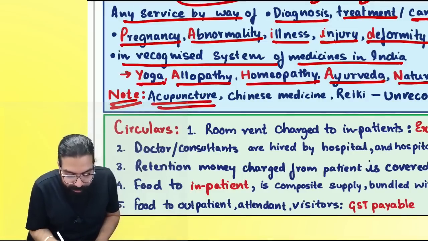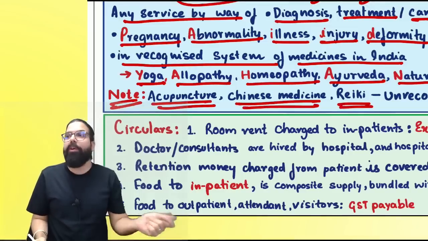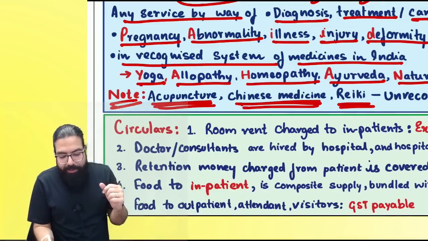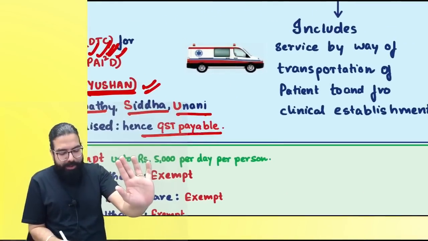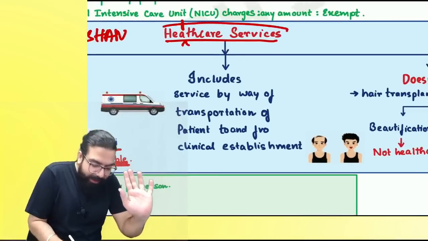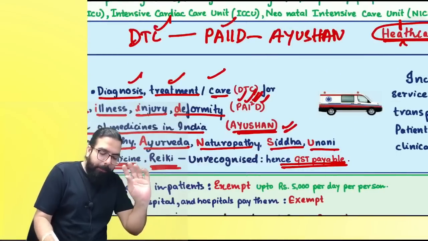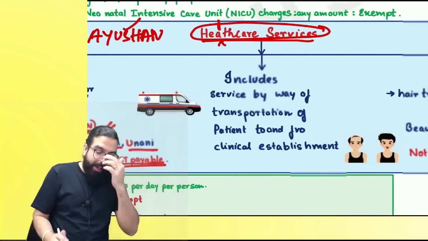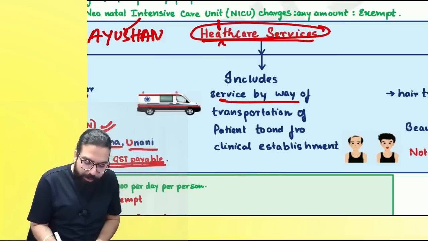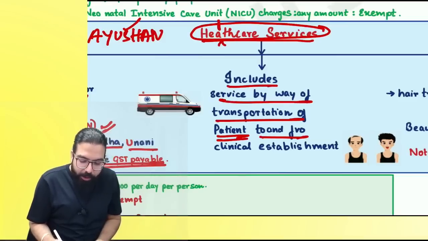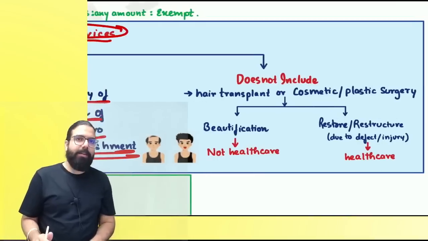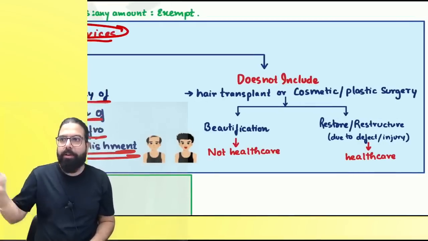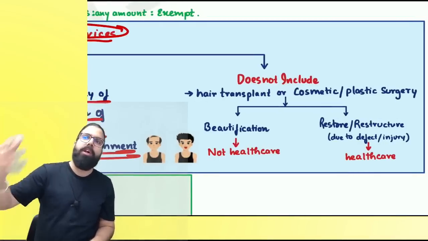Then acupuncture, Chinese medicine, Reiki. All this Baba treatment and all these are not recognized, and hence GST is always payable. Healthcare includes what? DTC paid in Ayush. It also includes services by way of transportation of patient to and fro clinical establishment. Clinical establishment means hospitals, etc. When ambulance services are given, that is also healthcare.